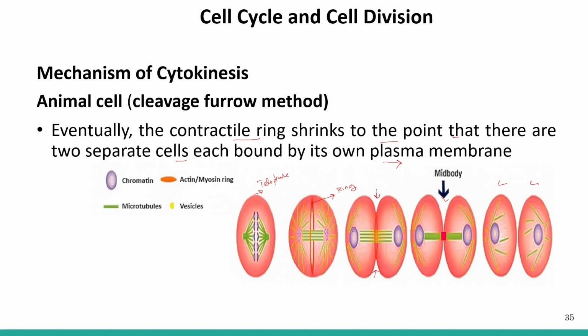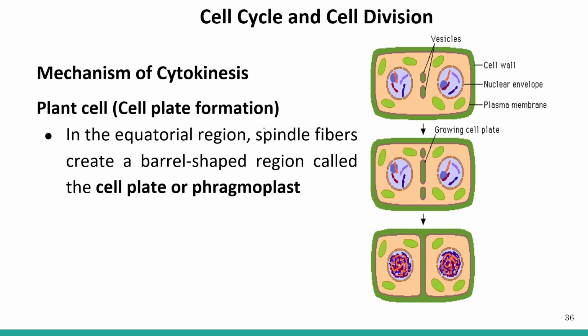These purple ones are the chromatin network, then we have the vesicles here, and these are the microtubules. Now, what is the mechanism of cytokinesis in the plant cell?